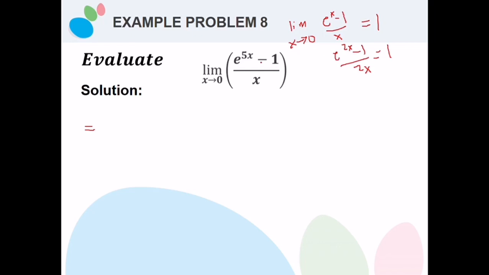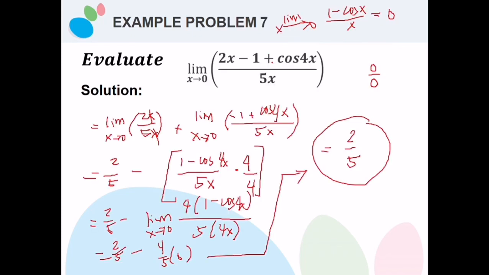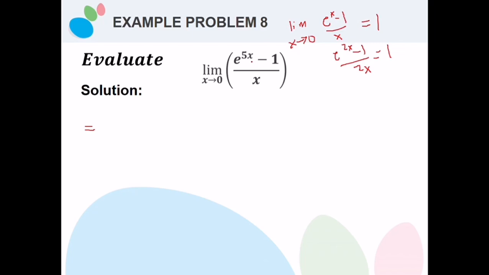So our goal here is to make the denominator 5x. The same technique as before: in the previous example, we multiplied by 4 because we needed 4x in the denominator. Here, since this is already 5x, we need to multiply it by 5 over 5.